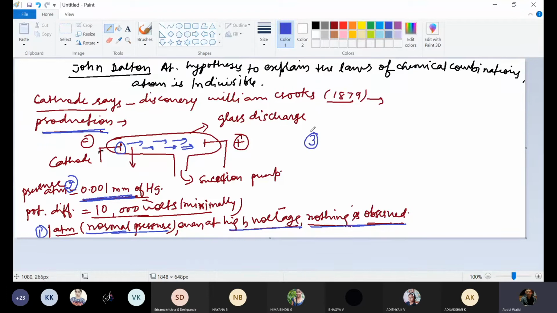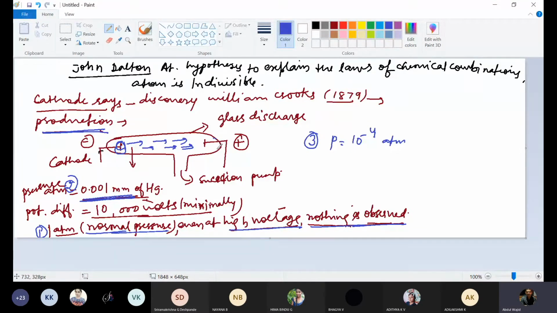And what about the third condition? If pressure inside the discharge tube is 10 to the power minus 4 atm, then the walls of the discharge tube opposite to the cathode start glowing with a faint greenish light called fluorescence.